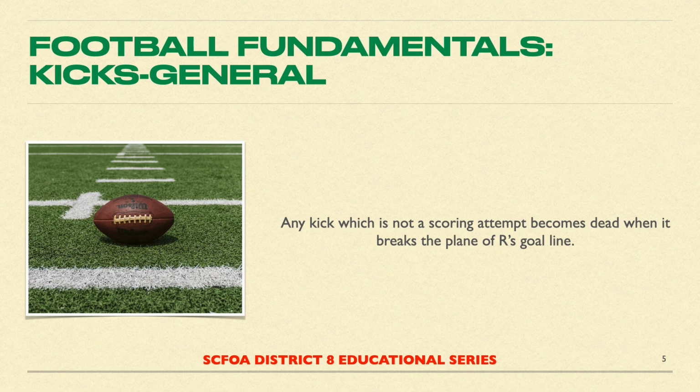When all non-scoring kicks cross the front plane of R's goal line, the ball is dead immediately, and the result of the play is a touchback. It doesn't matter how the ball got into the end zone. If the kick crosses the plane of the goal line, the ball is dead. It is crucial to understand when kicks end in order to rule on this correctly.